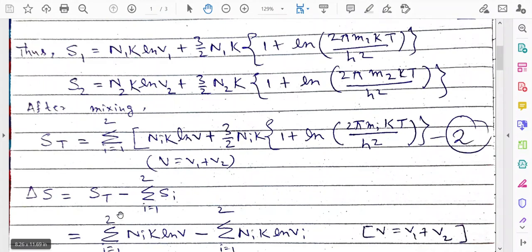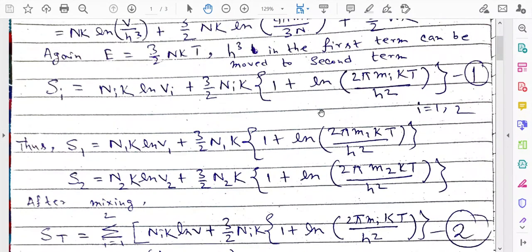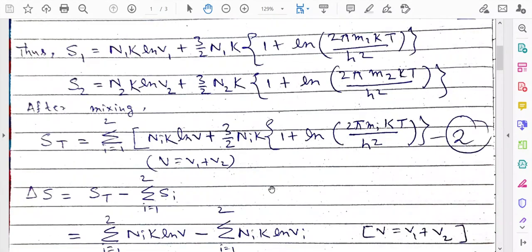So when we do the operation ST minus the sum of SI, what will happen? The second term will be cancelled out, because these expressions are the same. If you look carefully, the second term of ST and SI are the same. So when we do ST minus the sum of SI, the second term will be cancelled. So only the first term is considerable.